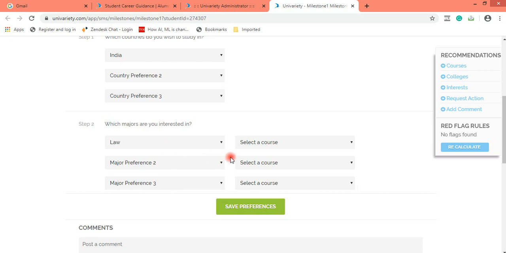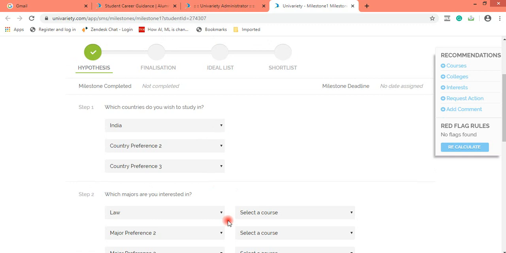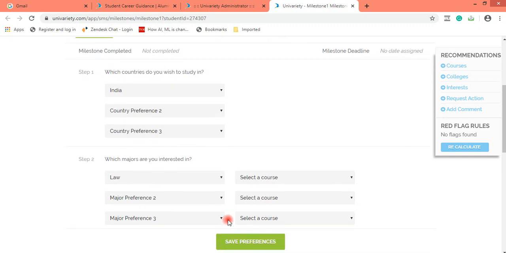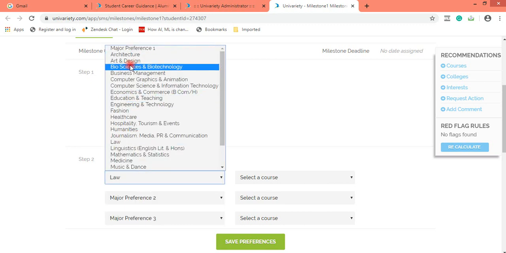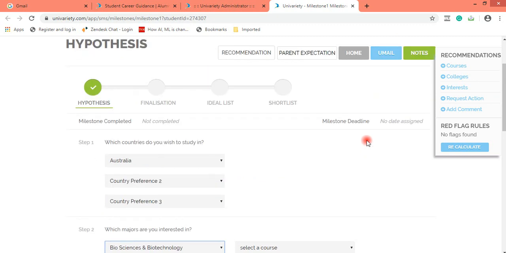If you had a discussion with the student and the milestones are already reflecting that, then you don't need to change them. Otherwise, if the direction of discussion was entirely different from what is showing here, then you need to go ahead and change this. If you click on save preferences, this will be saved. So changing milestones for grade 9 and grade 10 students is pretty easy.